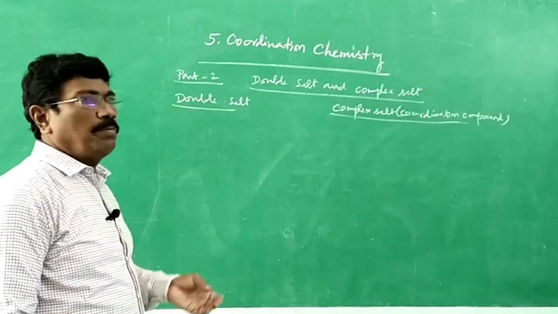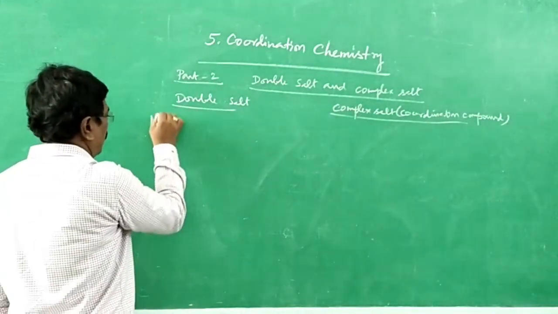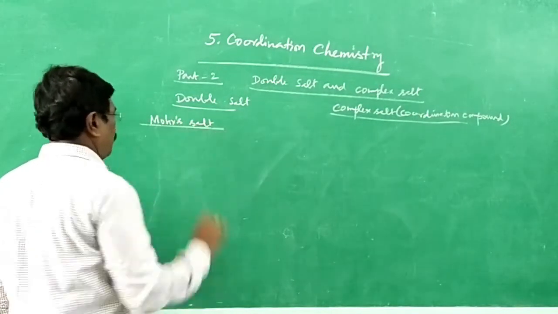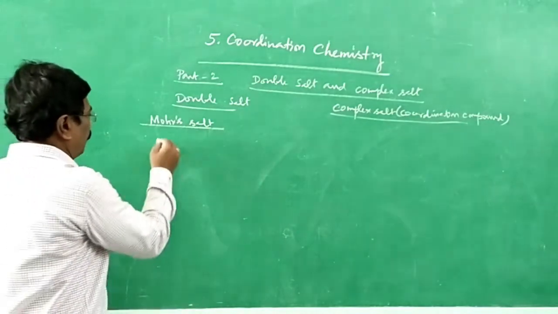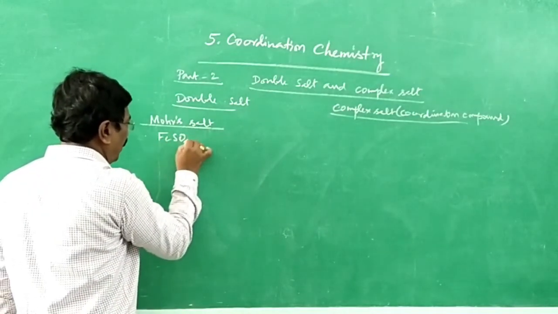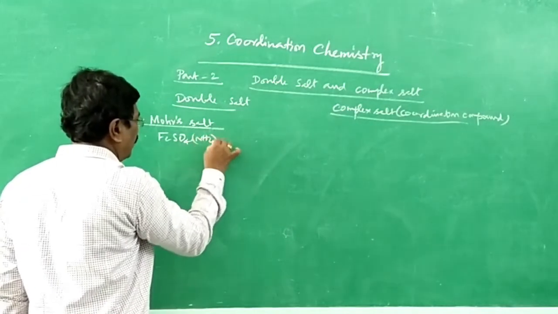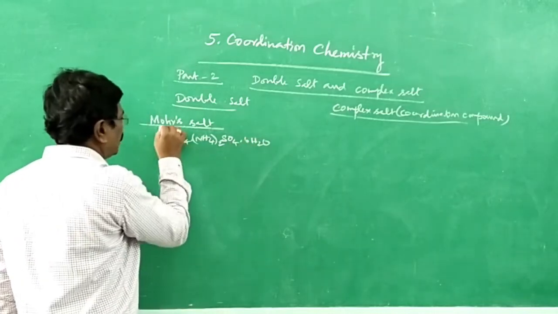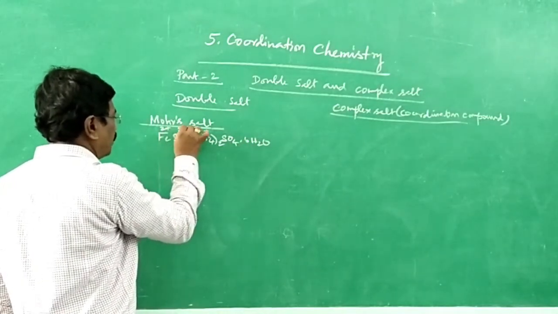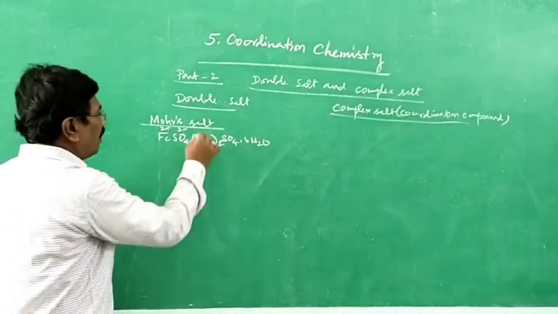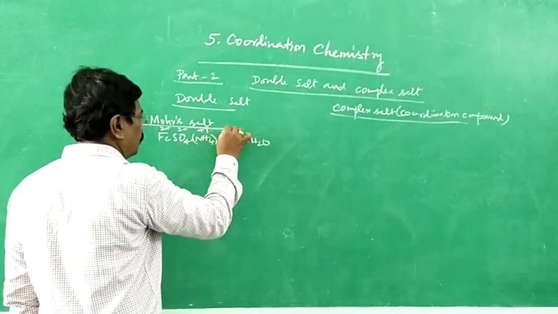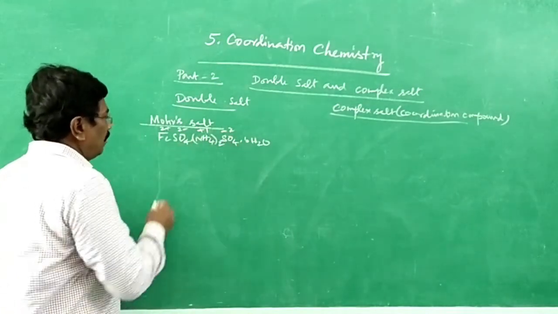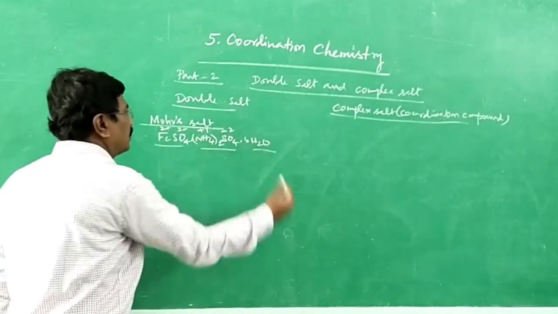Let us take the example of Mohr salt. Very common salt, you might have heard of it already. It is nothing but ferrous ammonium sulfate. It consists of ferrous sulfate, ammonium sulfate with 6 molecules of water of hydration. Ferrous valency 2, sulfate valency 2. Ammonium valency 1, sulfate valency 2. Therefore, FeSO4, (NH4)2SO4, 6H2O.